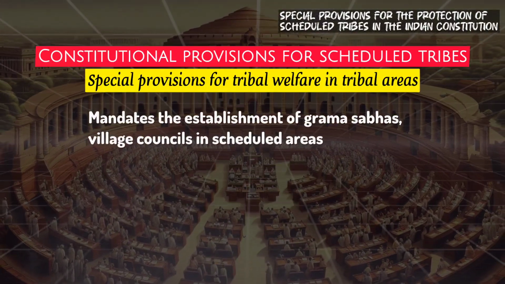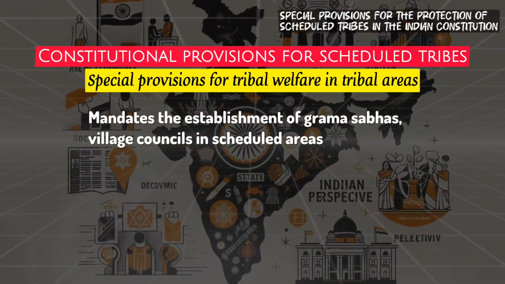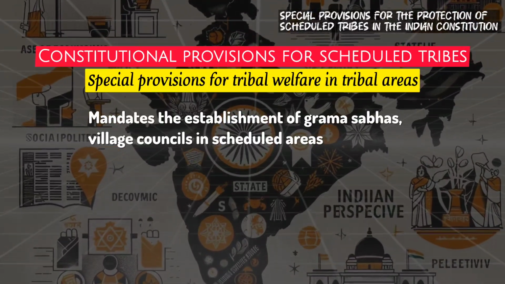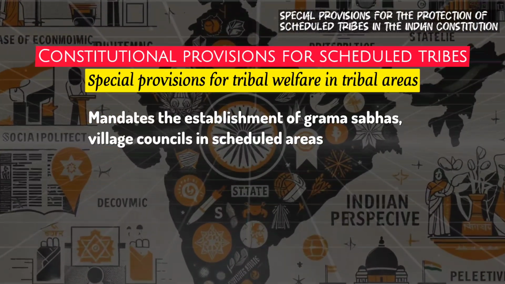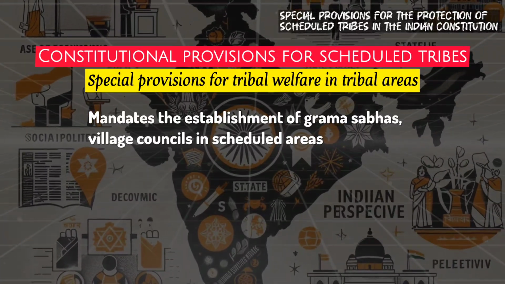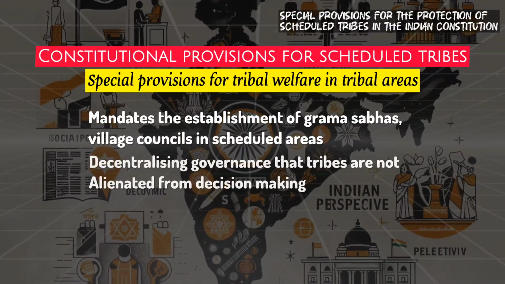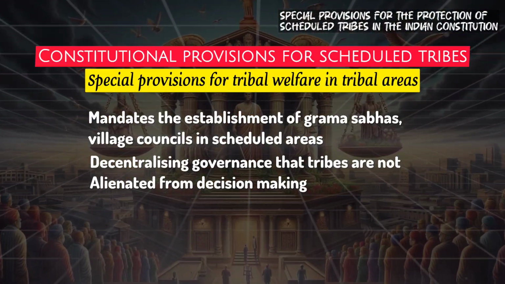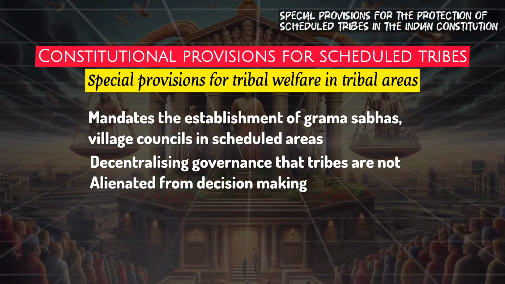This act mandates the establishment of Gram Sabhas, village councils in scheduled areas, allowing tribes to make decisions on issues such as land use, water resources, and the management of local forests in alignment with their customs and traditions. By decentralizing governance, PESA ensures that tribes are not alienated from decisions that directly affect their lives.